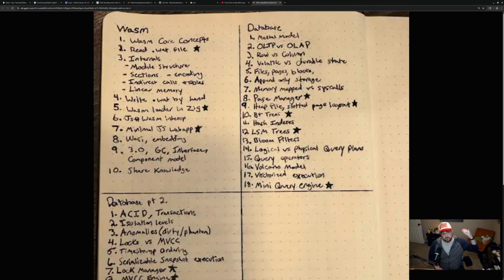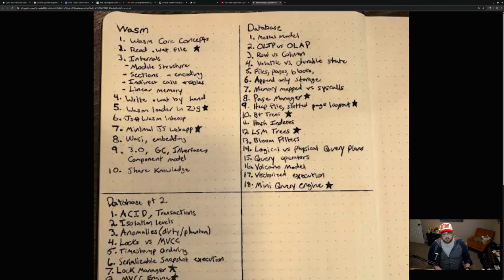So the first thing will be really just the mental model for how databases are constructed, how they're built, what they do, how they do the things that they do. After that, it'll be looking into OLTP versus OLAP. I have a rough idea on both of these and what they do well. I would like that rough idea to be a very well thought out idea and be able to make a recommendation for one over the other if someone were to ask. After that, I want to talk about row versus column, and we'll get into this a little bit more in depth. These are more educational at this point, but actual deliverables around this will come later.